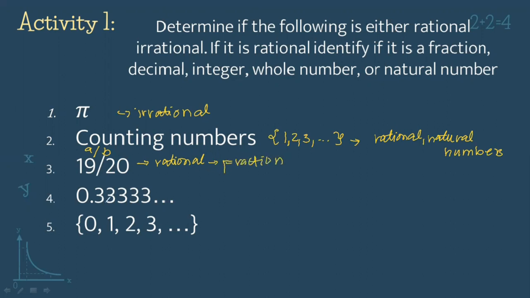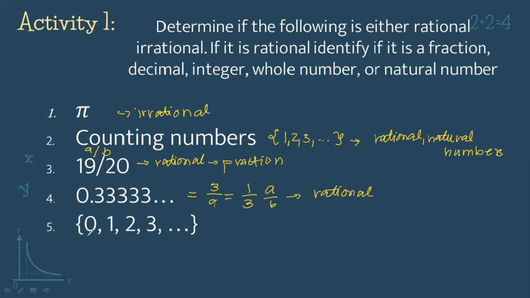So, ito naman po, 0.3333 and so on and so forth. This is non-terminating. Pero, non-repeating po ba? Hindi po. Dahil nagre-repeat po siya. So, ibig sabihin, pwede natin siyang i-transform into a fraction which is 3 over 9, which is also equal to 1/3. So, this is in a form of A over B relationship. So, this is a rational number.